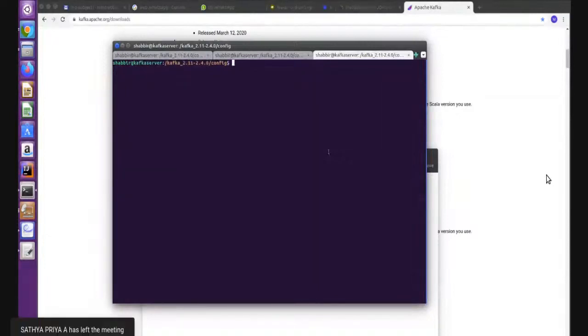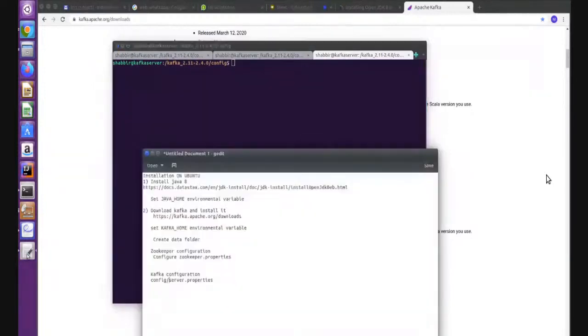And we have discussed in the slides that the zookeeper knows everything that is going on. So let's ask the zookeeper whether the server is running or not, and if it is running, how many servers are running. That configuration is done.